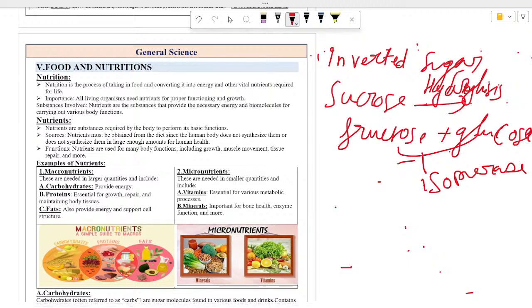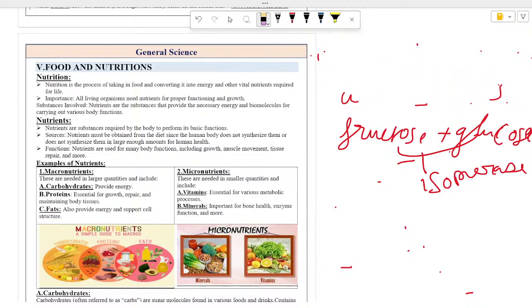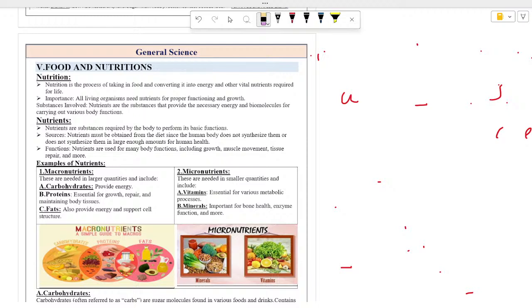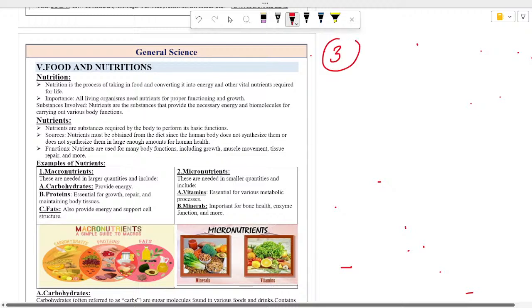Next is number 3 carbohydrate, which is polysaccharide.